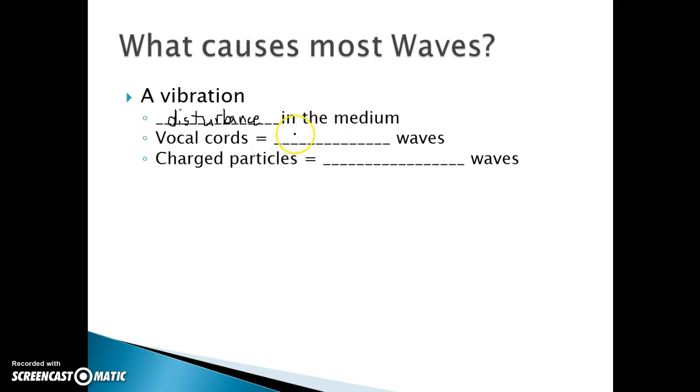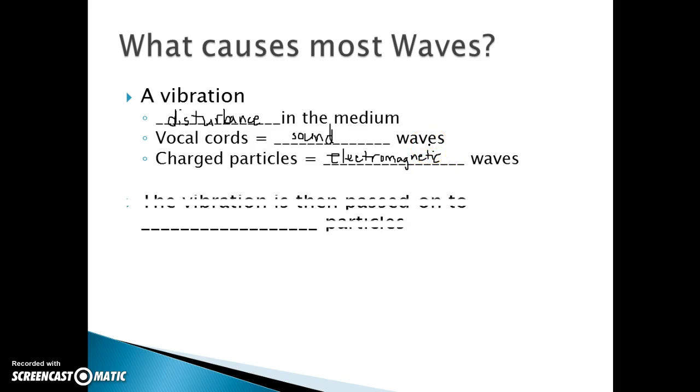Vocal cords would be an example of a vibration because your vocal cords are vibrating together to produce the sounds, and this gives us sound waves. Charged particles have a lot of charge. They're unstable, they're bouncing, they're vibrating, and that produces your electromagnetic waves. If I'm going too fast, make sure that you pause it so that you can get all this.